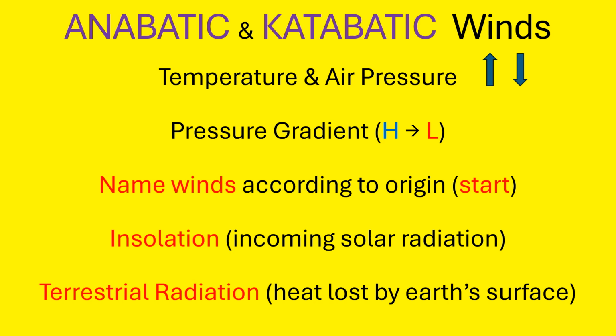The term terrestrial radiation refers to energy or heat that is lost by the Earth's surface. The word terrestrial means Earth, and in the case of terrestrial radiation, it specifically references the fact that the Earth is cooling off and it's putting all of that heat and energy back into the atmosphere.